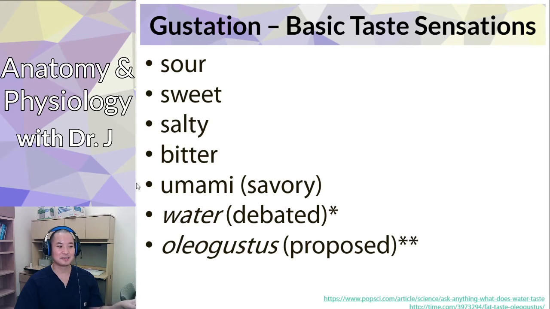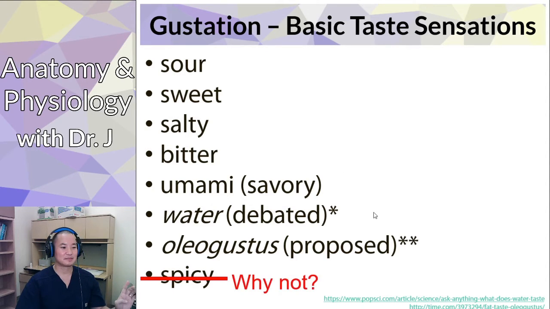Yeah, so monosodium glutamate, this is why they added umami as a flavor. Umami is glutamate. Glutamate is an amino acid, and a lot of things that have this amino acid lend that sense of umami. And spicy. Now, is spicy a basic taste sensation? We know things taste spicy, but believe it or not, spicy is not a basic taste sensation. Why do they not classify it as one? The interesting thing is that there are protein receptors for the chemicals that cause spice, but this is why not.